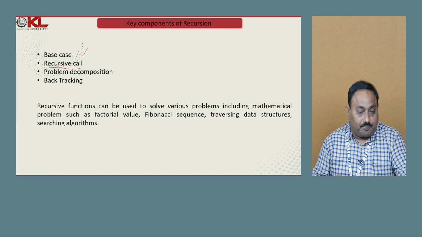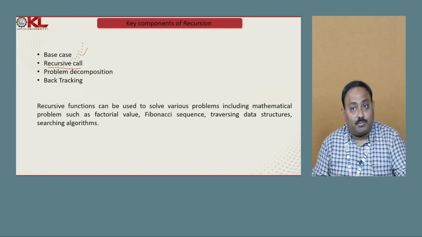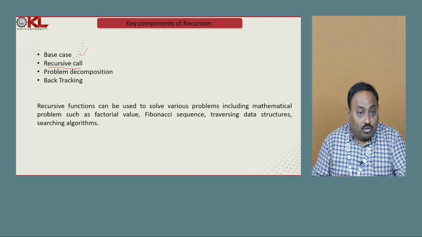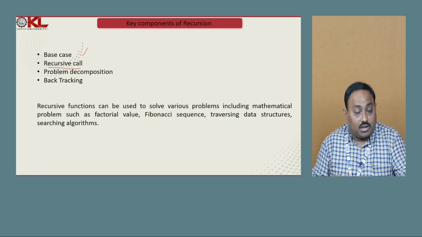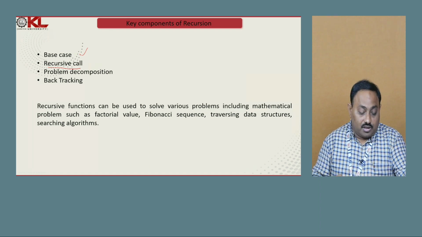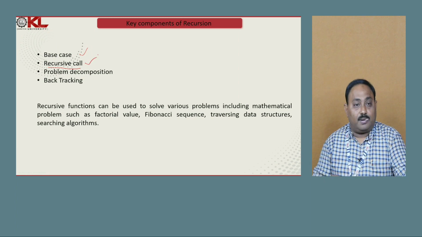If the base condition is false, we need to perform the recursive call. Then only the continuity of the recursion can happen. If you don't make any recursive call, the recursion will not execute. So the recursive call is also very important.